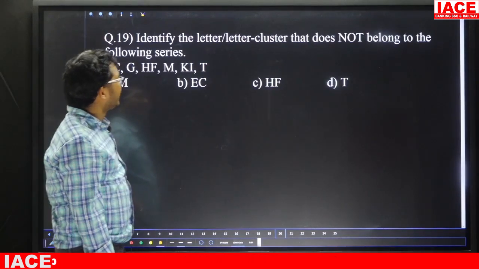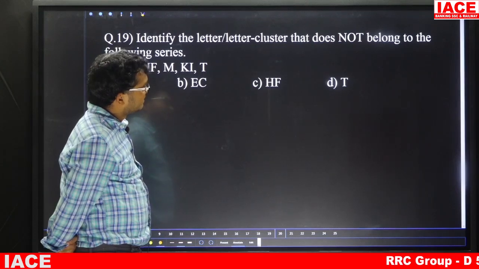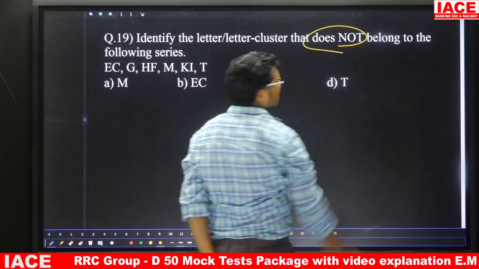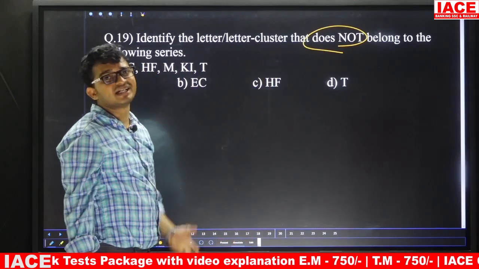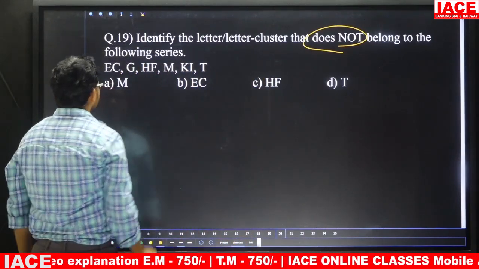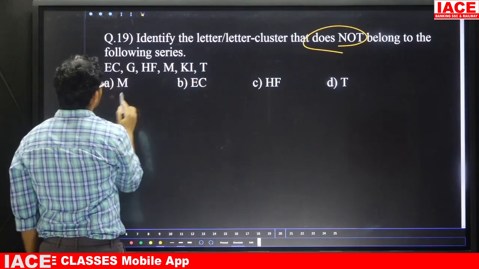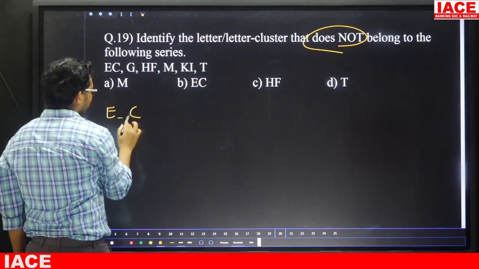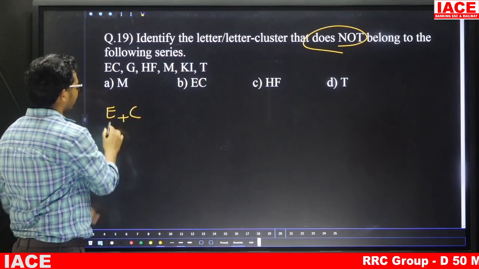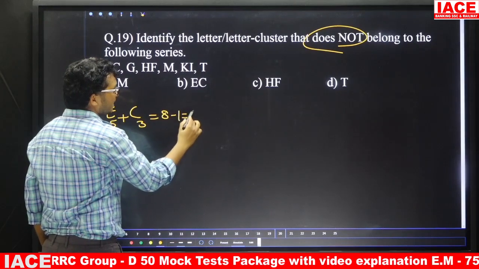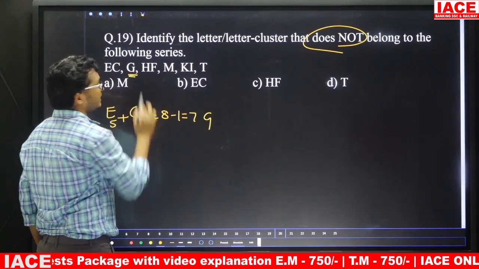Question number 19, identify the letter cluster that does not belong to the following series. Out of the given letter clusters, which one is the wrong one, the different one? Suppose E C G, H F M, K I T. Take E plus C: E face value is 5, C face value is 3, total is 8, minus 1 is 7, and 7 is G.